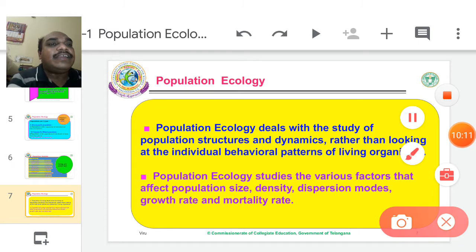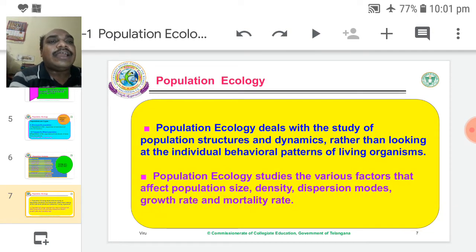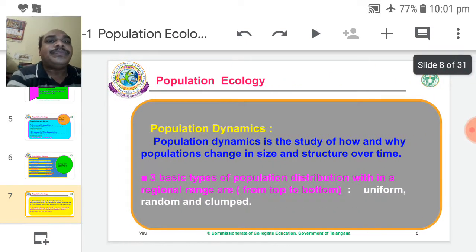Population ecology studies the various factors that affect population size, density, dispersion modes, growth rate, and mortality rate. All these characters affect the population. So population ecology studies various factors like population size, density, dispersion modes, growth rate, and mortality rate.